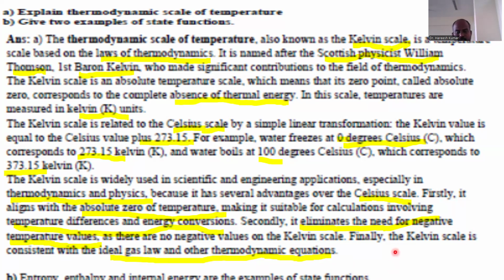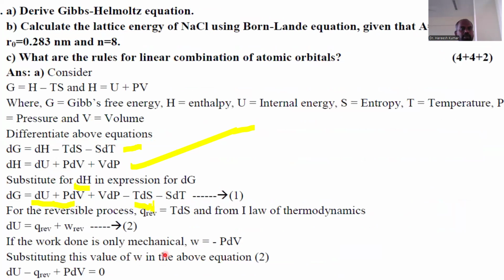With this, let's take one more question. Derive the Gibbs-Helmholtz equation. We know the free energy change equation, G is equal to H minus TS, and the enthalpy of a reaction, H is equal to U plus PV. In this, G is the Gibbs free energy, H is the enthalpy, T is the temperature, S is the entropy, U is the internal energy, P is the pressure, and V is the volume. Differentiate the free energy equation and the enthalpy equation, and you will get these two equations.